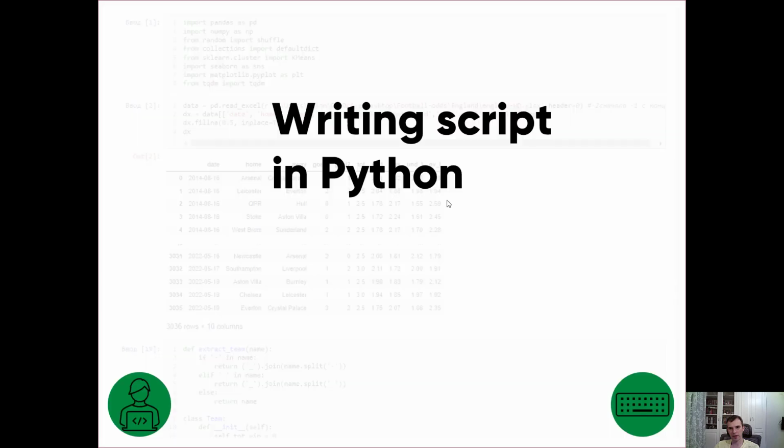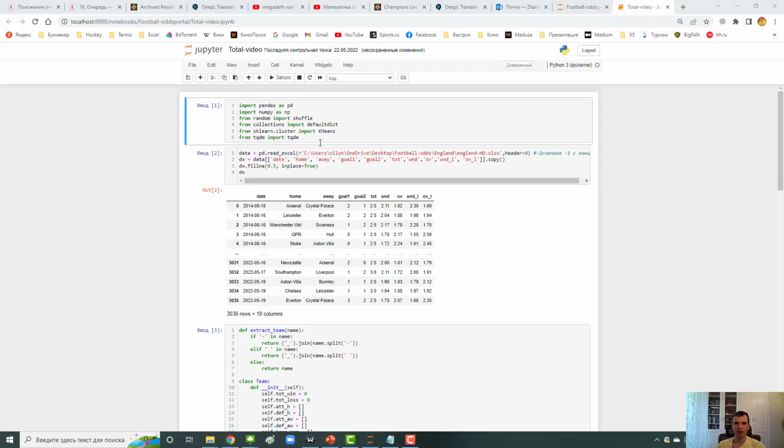Let's go to practice. We will write a script in Python and try to build our model based on real data. Okay, here I have a small script that calculates our data set. So first of all, we import all libraries. I especially want to draw your attention to this line.